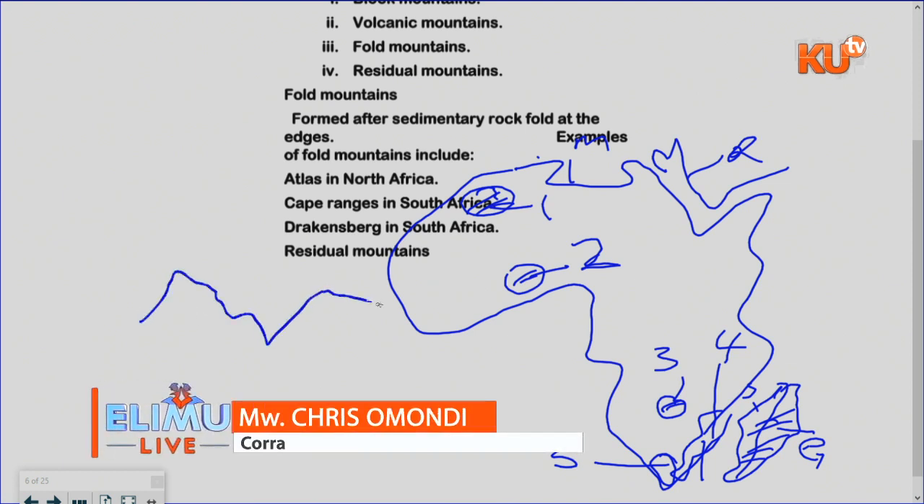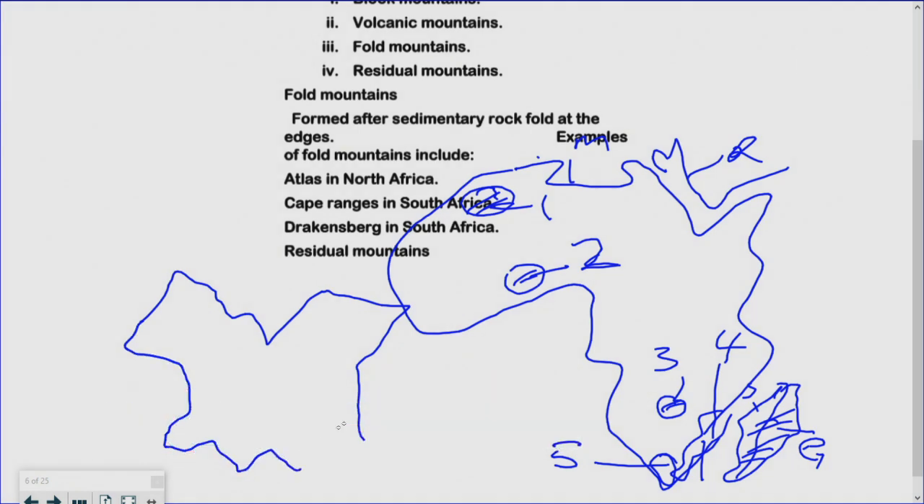I'll have to sketch the map of Kenya. I'm doing this so that you can understand the specific place where these mountains are. So this part, the part marked O, that is where we have Mount Kilimanjaro. It is almost adjacent to the Kenya boundary on the southern part. But we also have another volcanic mountain, which is called Mount Elgon, the part marked Q.